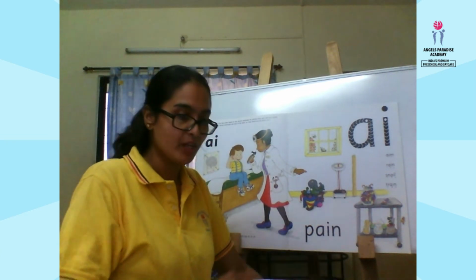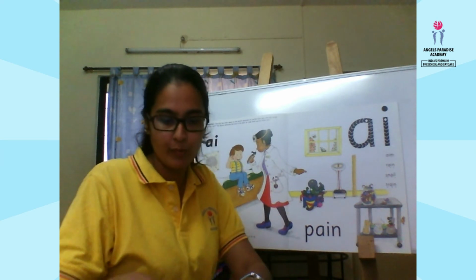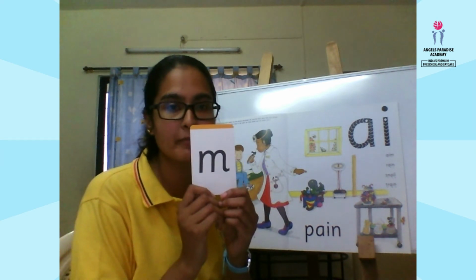So next we are going to try reading the word. What sound does it make?